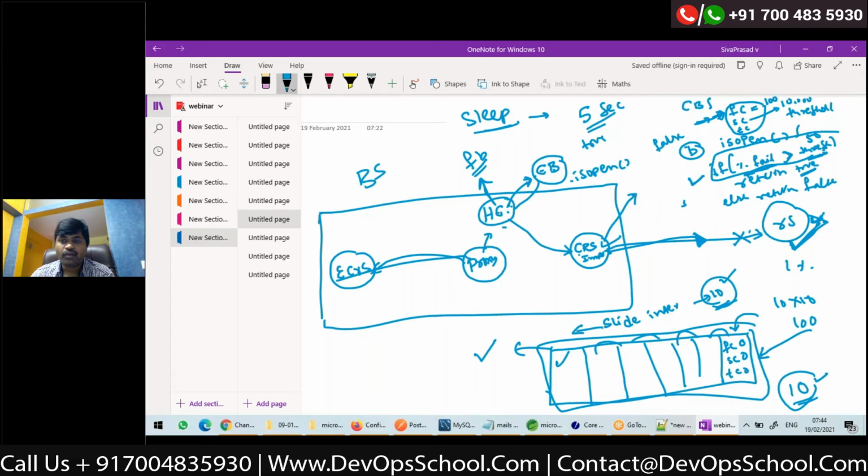How much time will it take for these counters to go out? 100 seconds, right? So I can say that this is a rolling bucket. The buckets will roll to the left side, and this bucket will roll entirely after 100 seconds. Or let's say the sliding interval is 1 second. Then when will the entire set of buckets roll out? 10 into 1, 10 seconds.